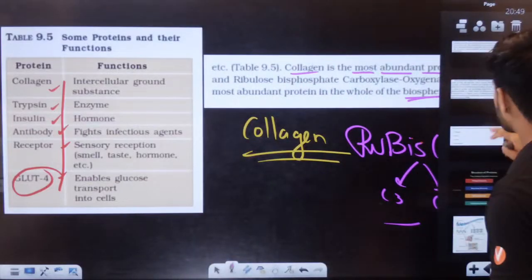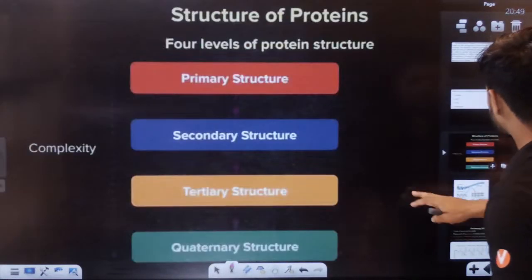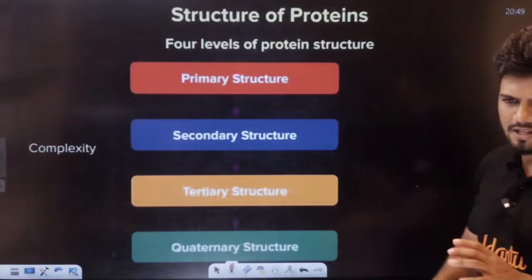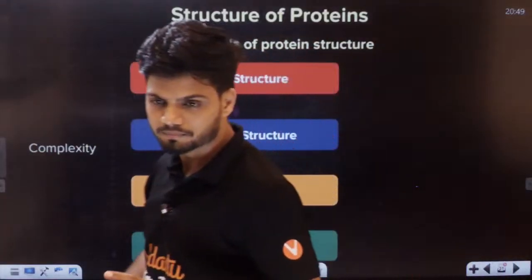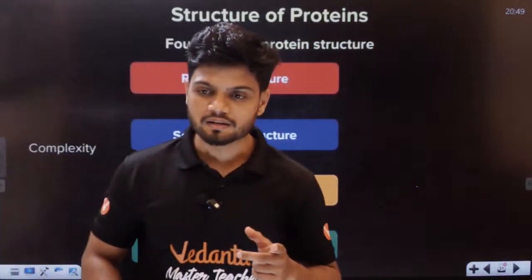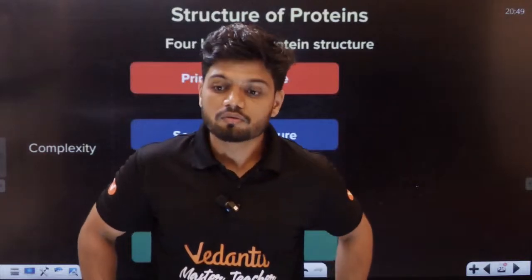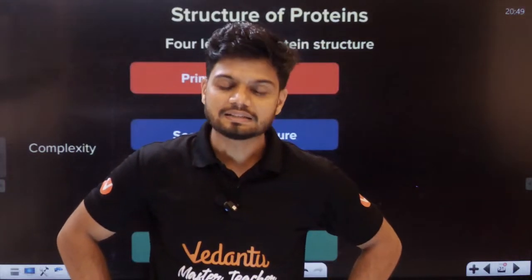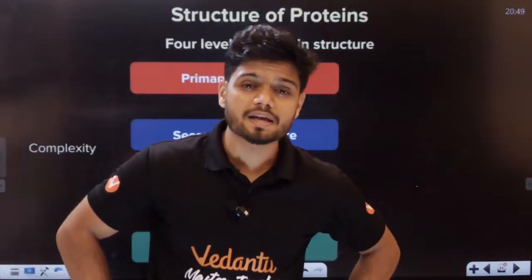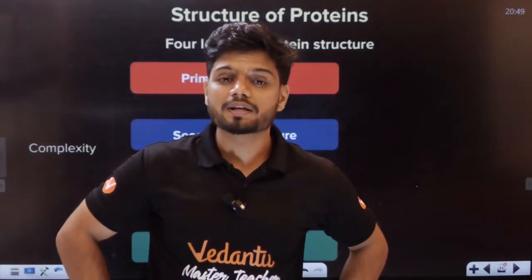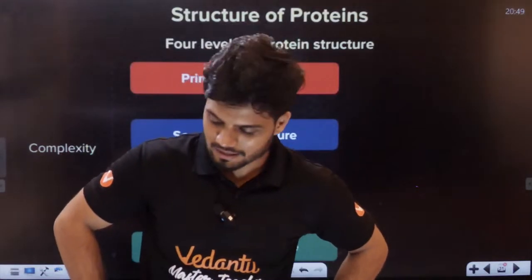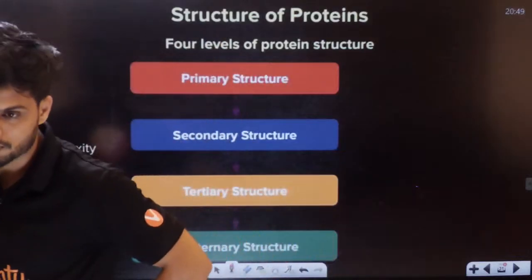Now we come to the structure of protein. This is the only main part today. After this, class is over. Students, I taught this in photosynthesis. I taught all of that in photosynthesis: C3 cycle, C4 cycle, C2 cycle. What is rubisco? What is peptidase enzyme? Yes, I taught all of that in photosynthesis.